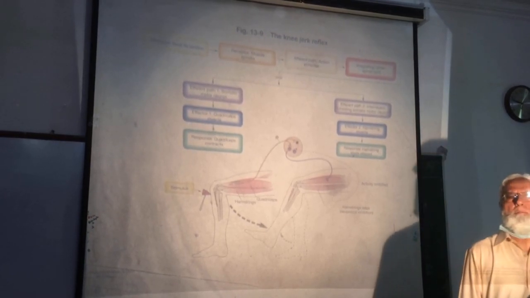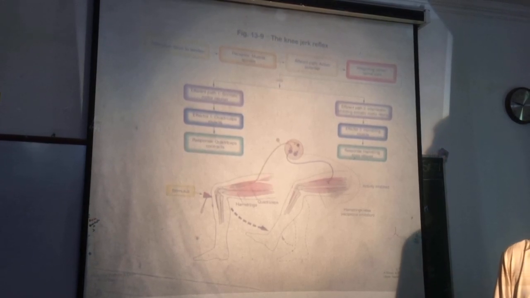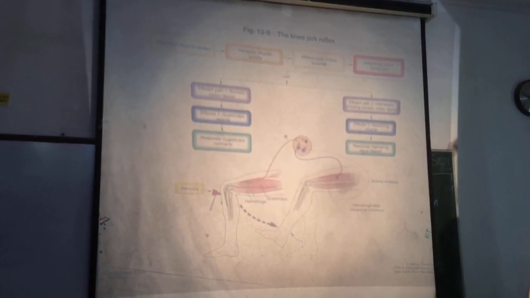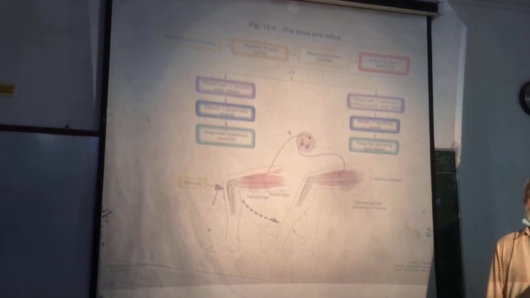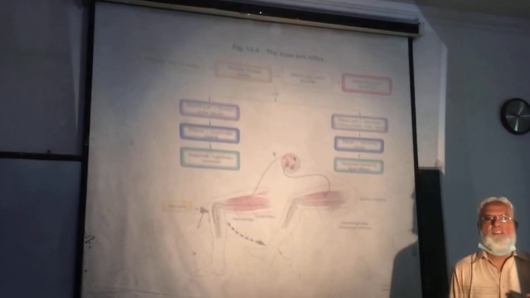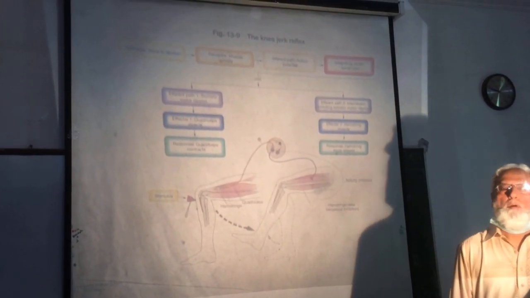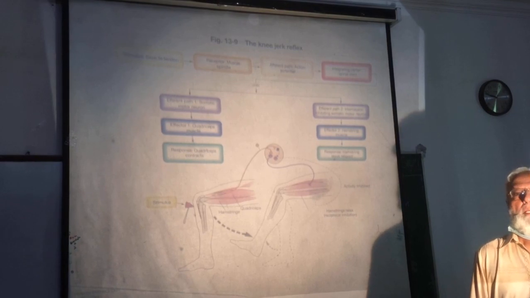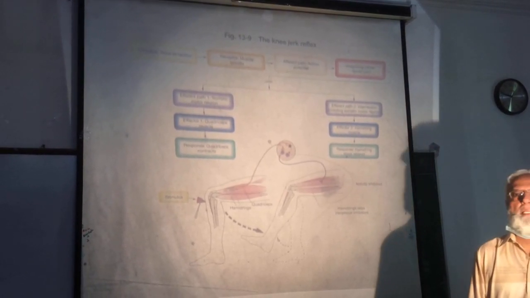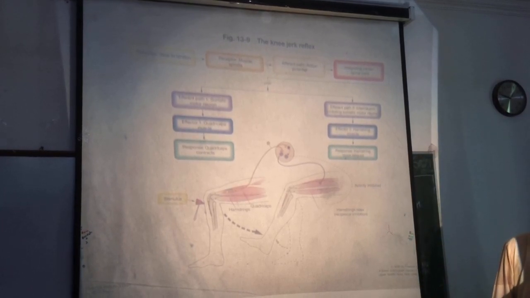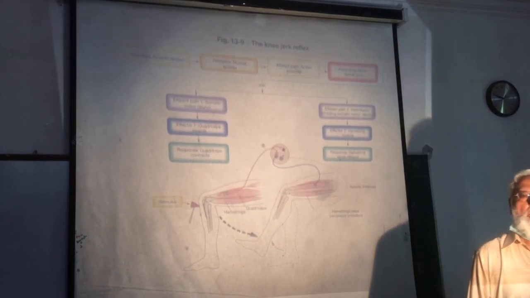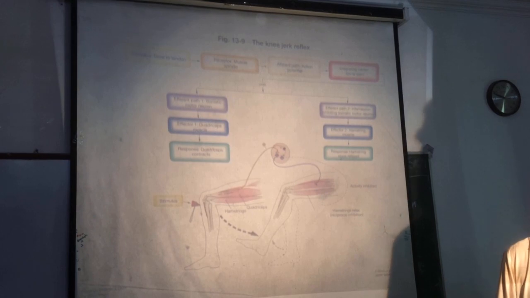In the muscle tone mechanism, there is involvement of gamma efferents, muscle spindles, and the stretch reflex. Because of the involvement of the stretch reflex in the muscle tone mechanism, it is also called the myotatic reflex.